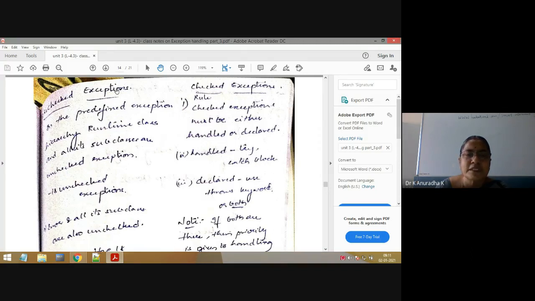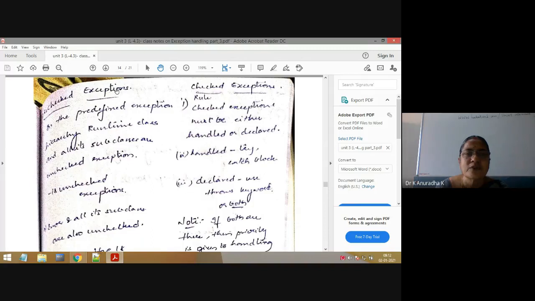First we will compare that exception with these 18 unchecked exceptions. Suppose the given exception is among these 18 unchecked exceptions, then we can say directly it is an unchecked exception. Suppose your given exception does not match any one of these 18 unchecked exceptions, then you can say the given exception is a checked exception. Like that, the first important point to remember is that we need to tell whether the given exception is a checked exception or an unchecked exception.